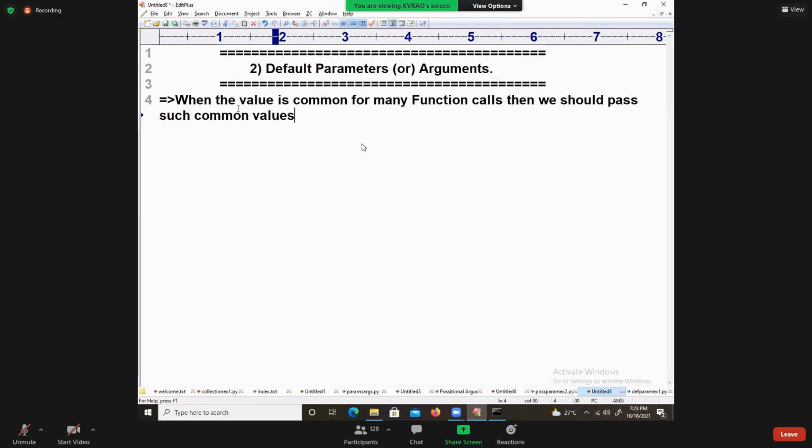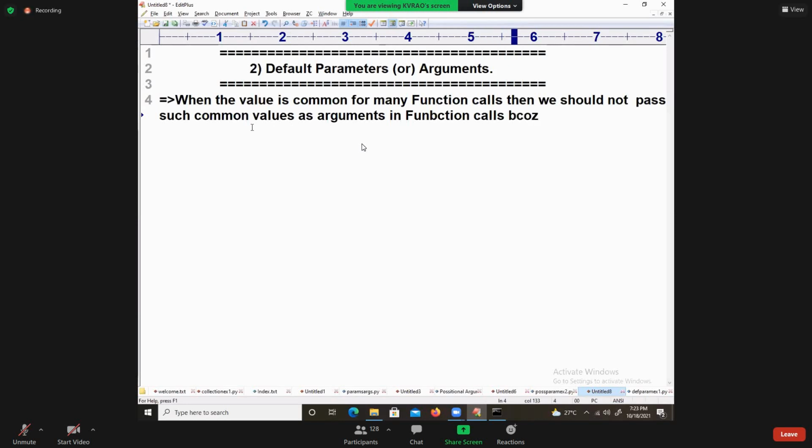When the value is common for many function calls, then we should not pass them as arguments in function calls. Why?